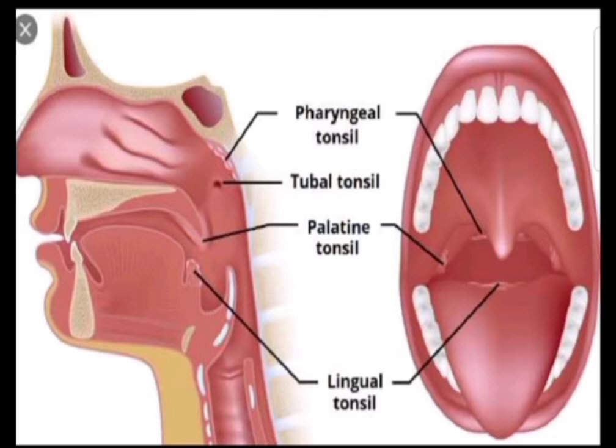Nature has provided in the buccal cavity a Waldeyer's ring of lymphoid organs, and these lymphoid organs are the palatine tonsils, the nasopharyngeal tonsil, the tubal tonsils and the lingual tonsils.